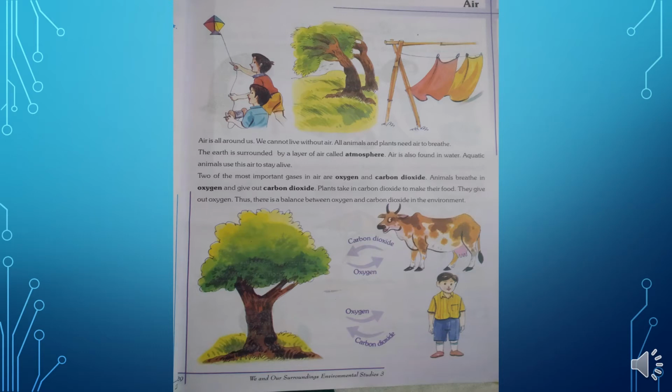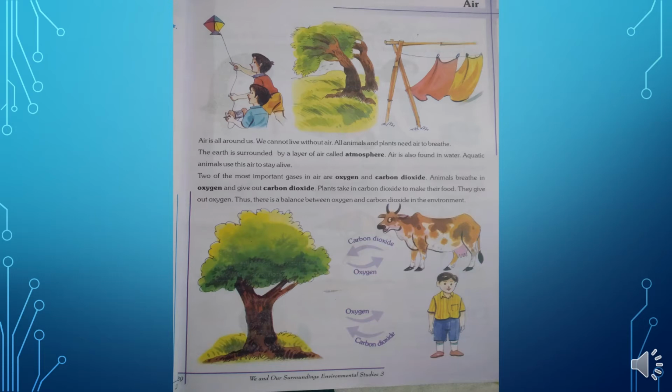The animals and human beings give out carbon dioxide and take in oxygen. But in plants, what happens? Plants take in the carbon dioxide and they give out oxygen, just to balance these gases in the environment.